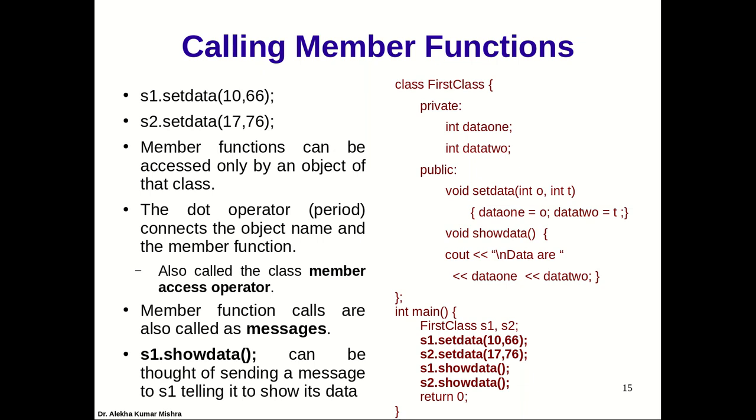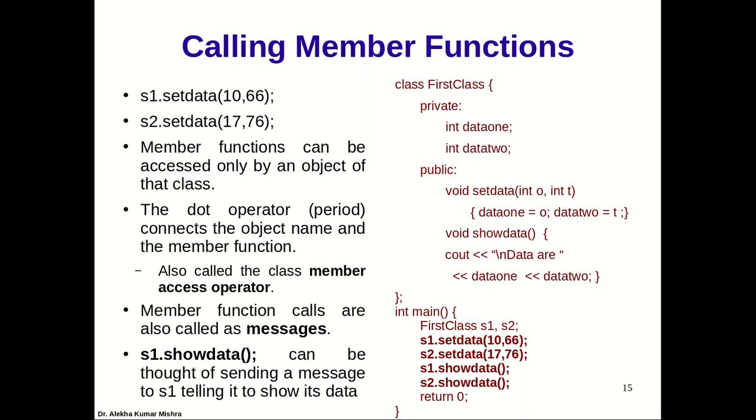For example, here I can call S1 set data, means now the set data function is called via, with reference to S1. So what happens when you call like this? You will say S1 is calling set data. So S1's data members can be accessed directly inside this function call. When we refer to a data member inside this function, we are actually directly referring to the data member of S1. That's the point here.